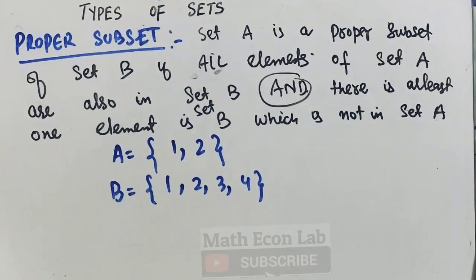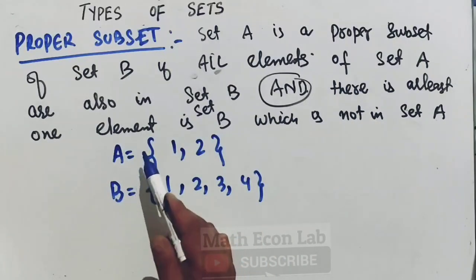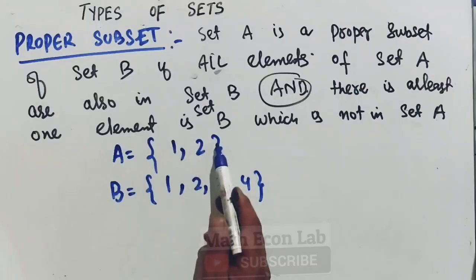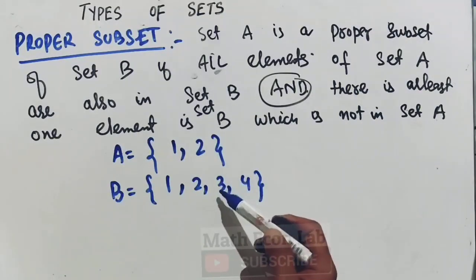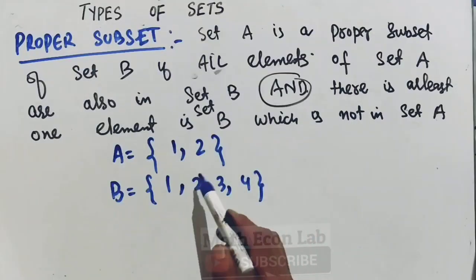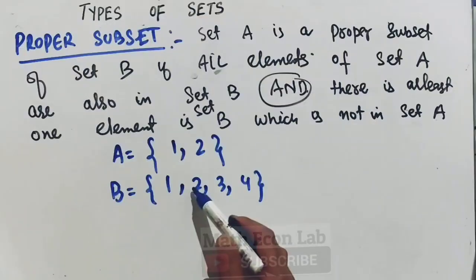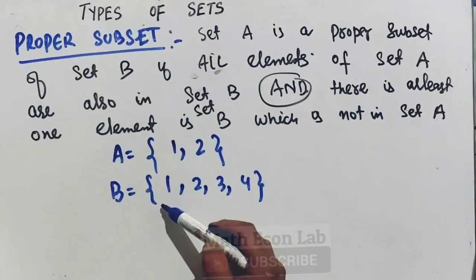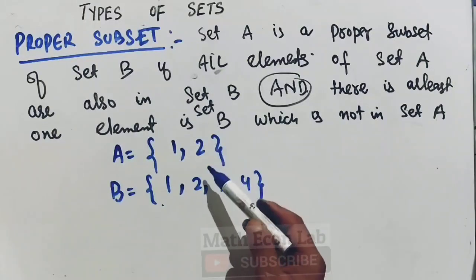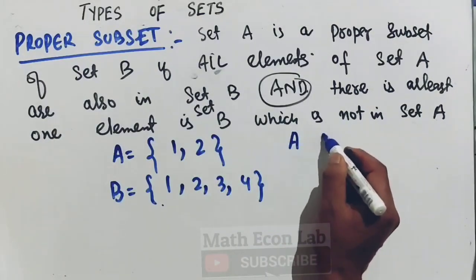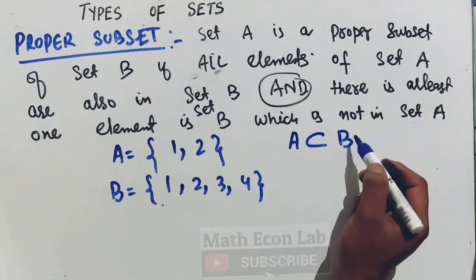In this case I say that set A is a proper subset of B, if set B contains all elements of A and set B has at least one element that is not in set A. Here you can see set A has elements 1, 2, B has also elements 1, 2, so all elements of A are in set B, but there are some elements in B which are not in set A, so we denote it by A, then we use this symbol, B. We say A is a proper subset of B.